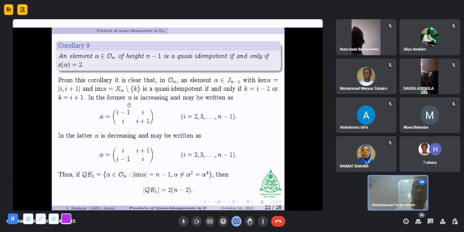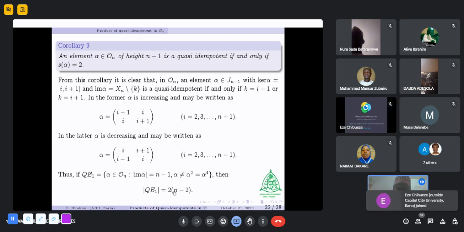In the latter case, when the missing point is i plus 1, the map is a decreasing quasi-idempotent, written in this form: i plus 1 to i and i to i minus 1, with i from 2 to n minus 1. Thus, if QE1 is the set of all quasi-idempotents of defect 1 in On, then the size of QE1 is 2(n minus 2).